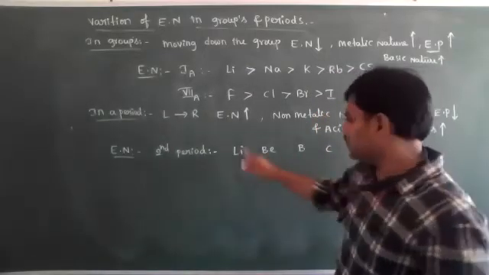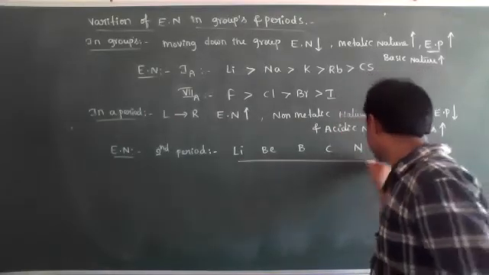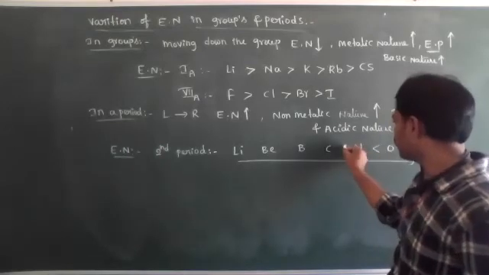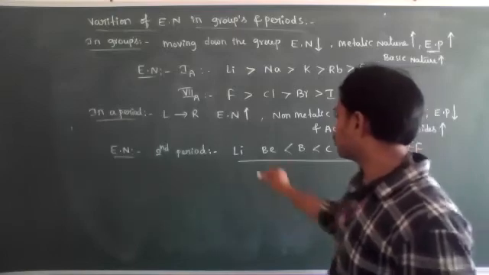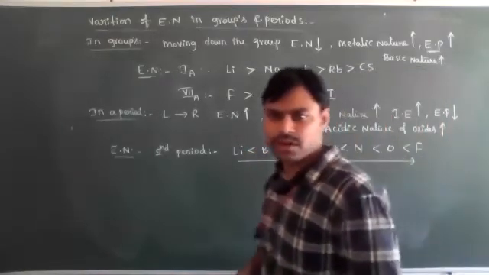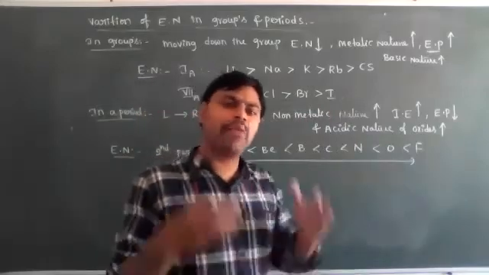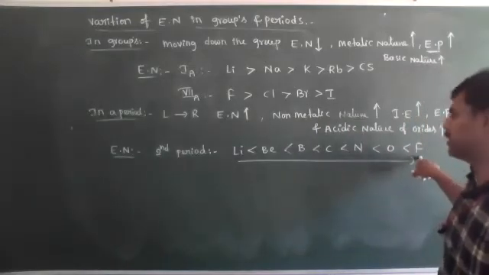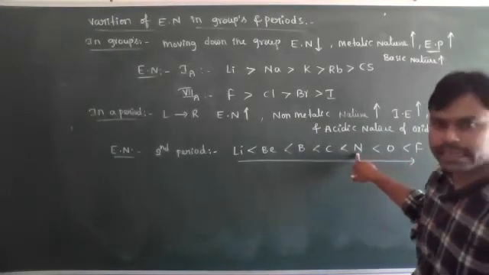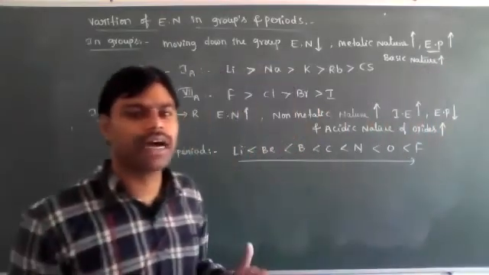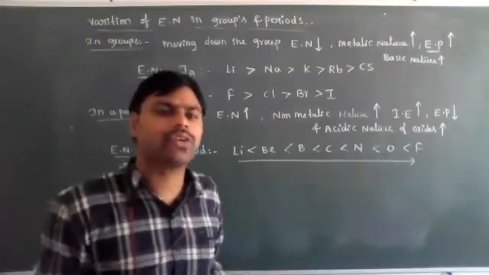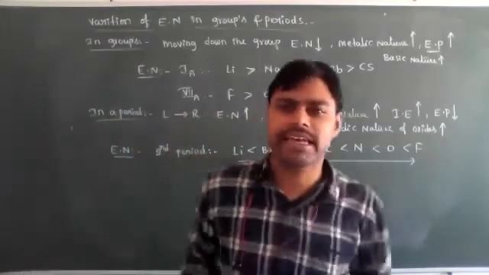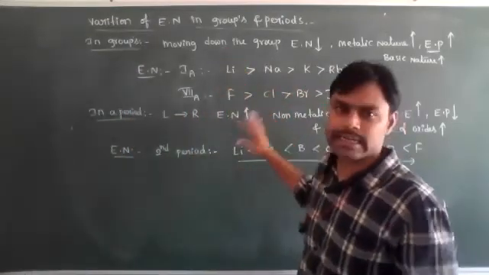Okay. Now these second period elements, left to right, electronegativity increases, means fluorine is more, then oxygen, then nitrogen, then carbon, then boron, then beryllium and lithium. Now it is very important, dear students: among the periodic table, the highest electronegativity is fluorine, next oxygen, next nitrogen. Nitrogen is the third highest electronegative element, and the least electronegativity in the periodic table is cesium. Okay, so this is the variation of electronegativity in groups and periods.